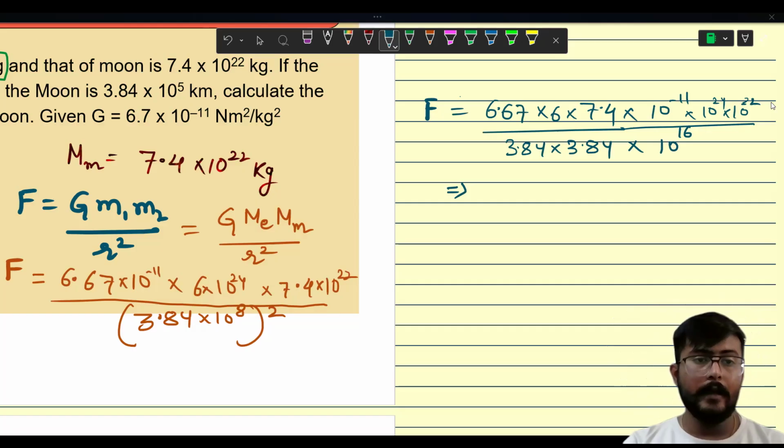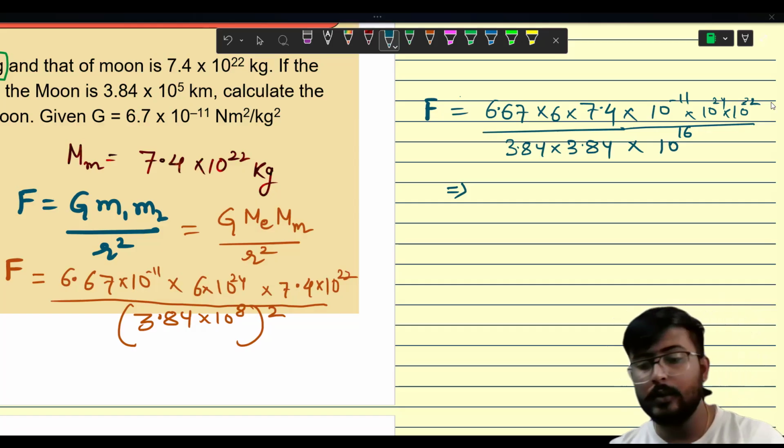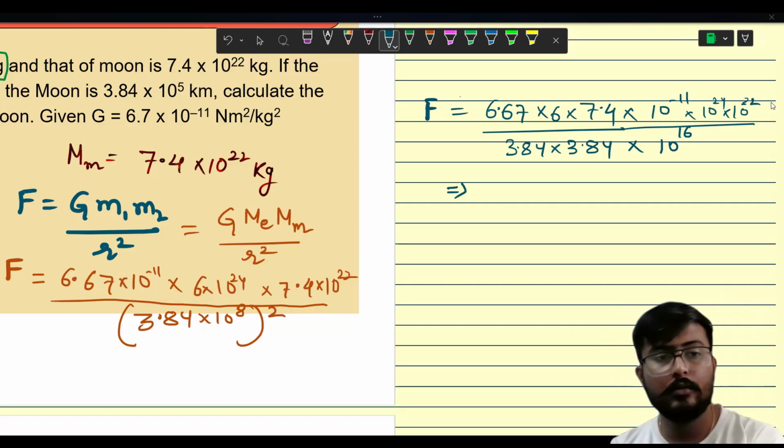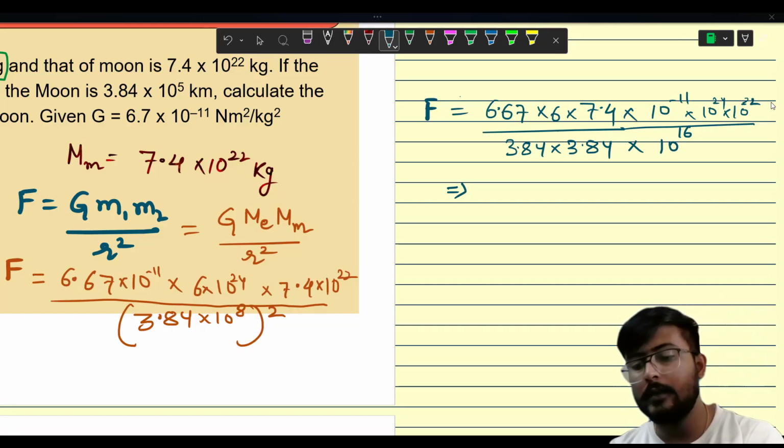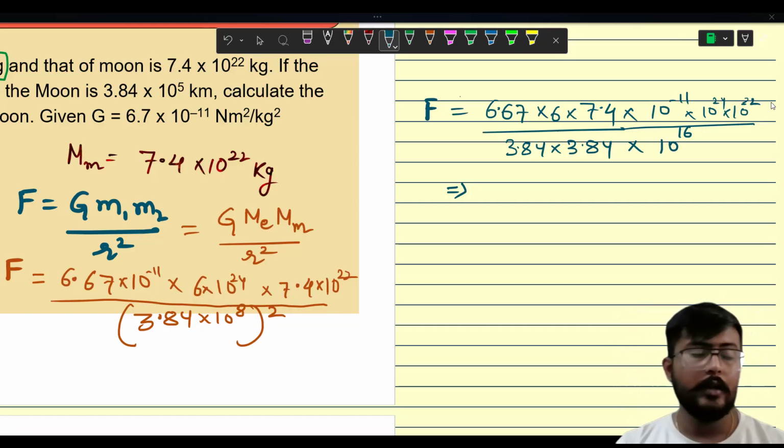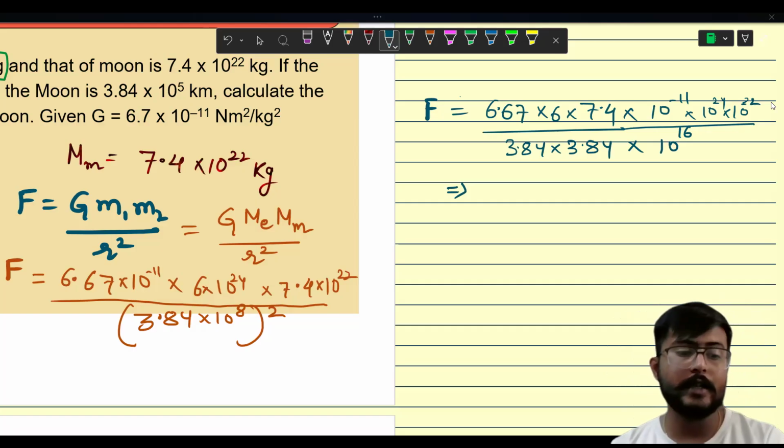And then we have to divide this number with 3.84 and again 3.84. We are getting it as 25.6.